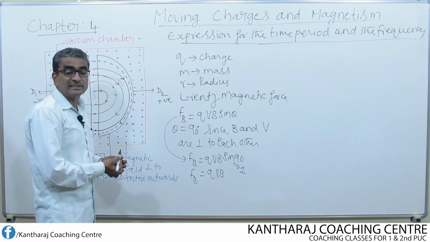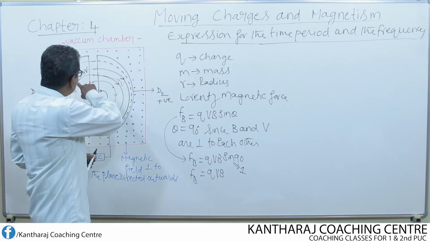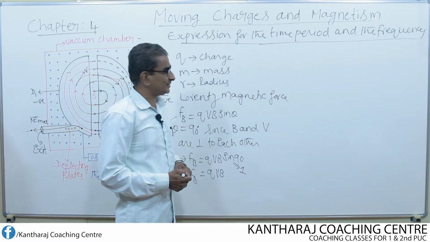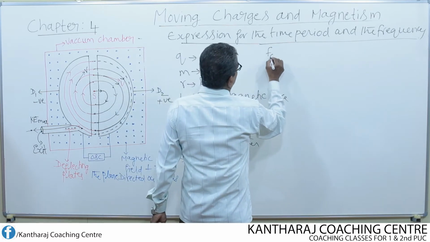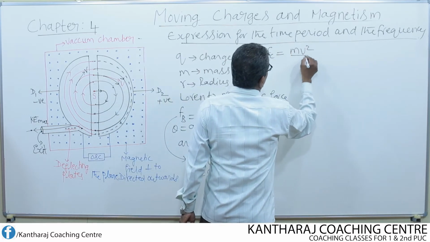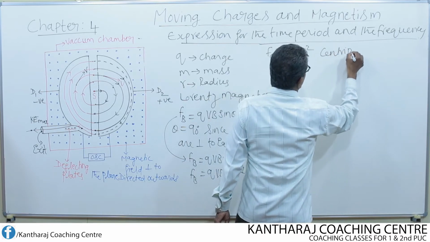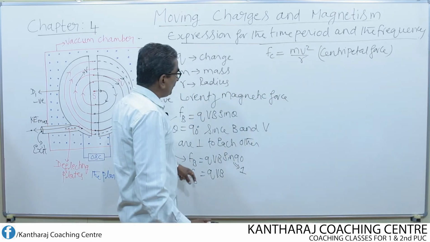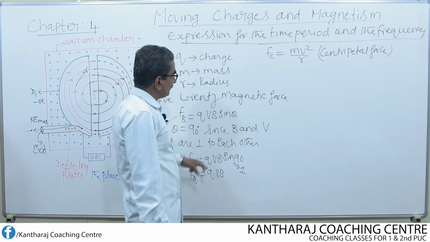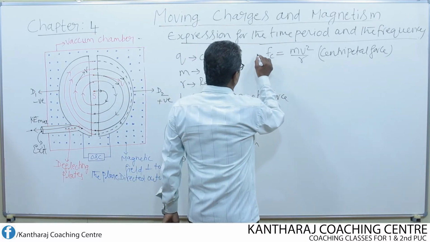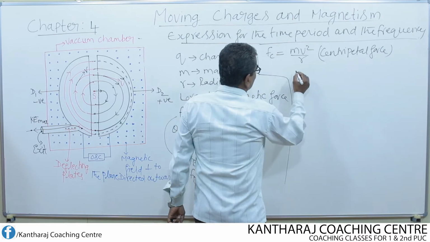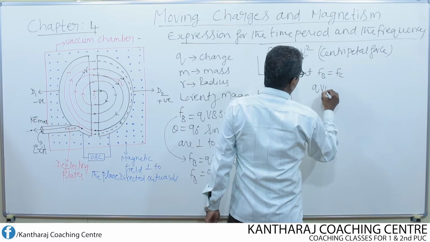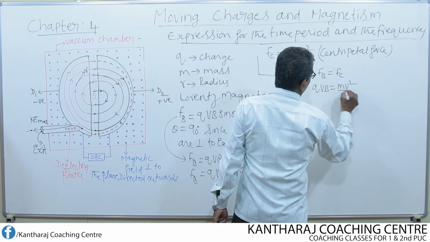This magnetic force itself will act as the centripetal force for the charged particle which is undergoing circular motion in both of the Ds. So, centripetal force is given by Fc equal to mv square by r. Now, Fb should be equal to Fc, because the Lorentz magnetic force itself is nothing but the centripetal force. So, therefore, QVB equal to mv square by r.